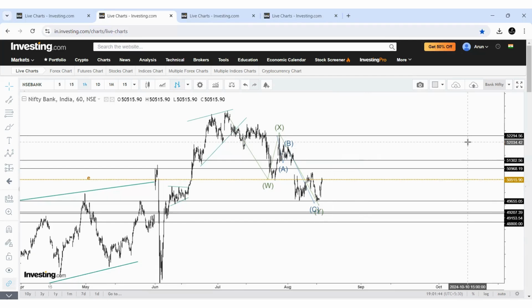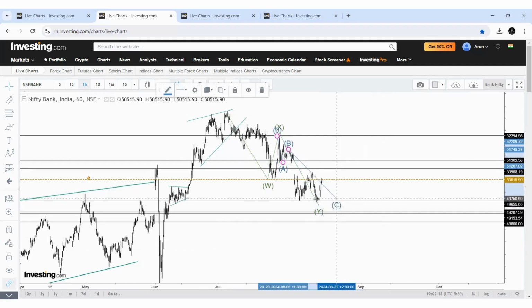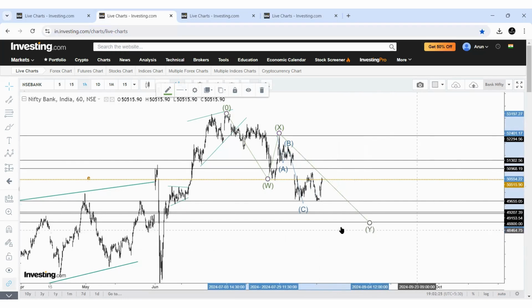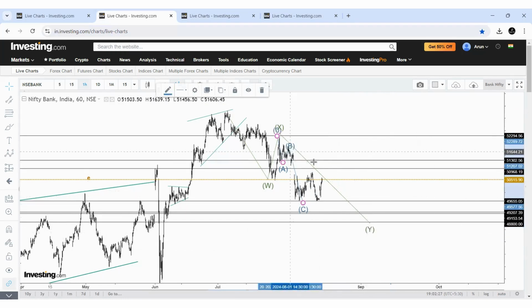Okay, that has a huge gap, then we can discuss later. For the coming week, the level we need to watch is between 50,950 to 51,300 if the price crosses this high, approximately 50,800. Suppose it rejects, it can become a Y wave to reach between 49,200 to 48,800, and this becomes A, B and C.